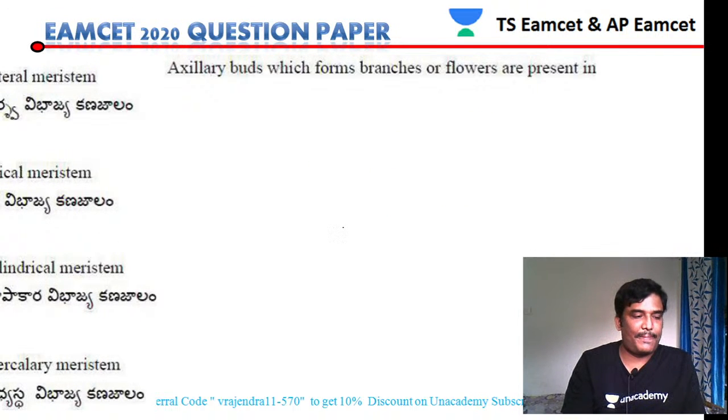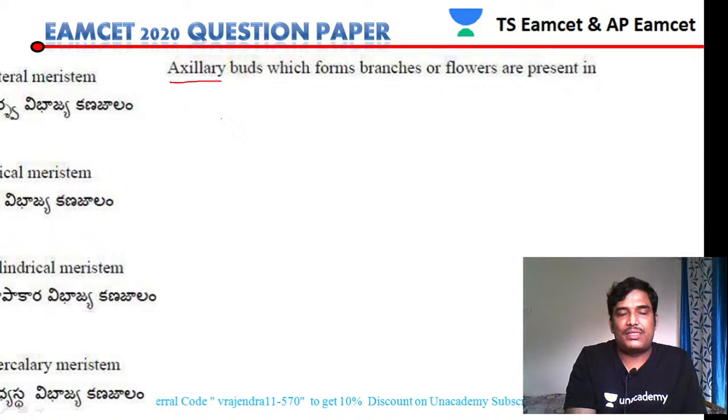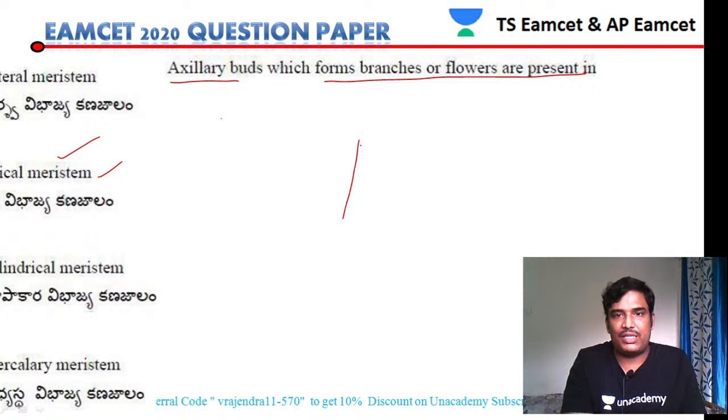Next. Axillary buds, which form branches or flowers. Axillary buds are generally formed from the apical meristem. When the meristem is growing, at the tip there is one specific meristem, and here the buds will be arising. This is the apical bud. So finally our answer is apical meristem.